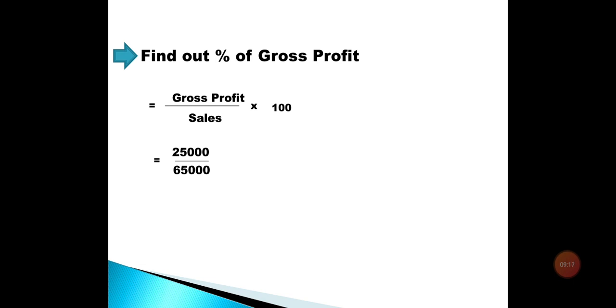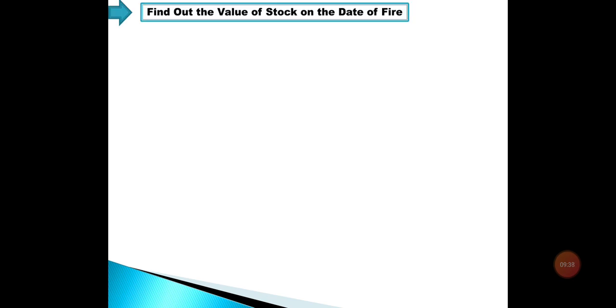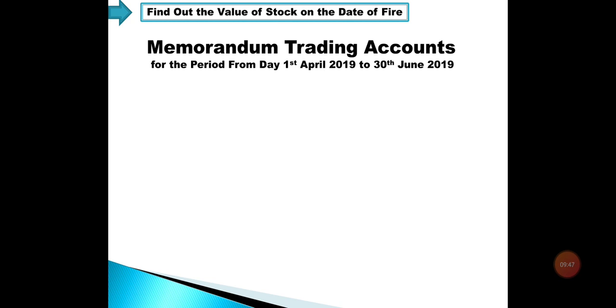Our sales value for the mentioned financial year is 65,000. We are going to multiply that by 100, and our percentage of gross profit here is 38.46%. We are going to use this percentage of gross profit for the further step. Now our second step is we have to find out the value of stock on the date of fire. For that purpose, we are going to make a memorandum trading account.